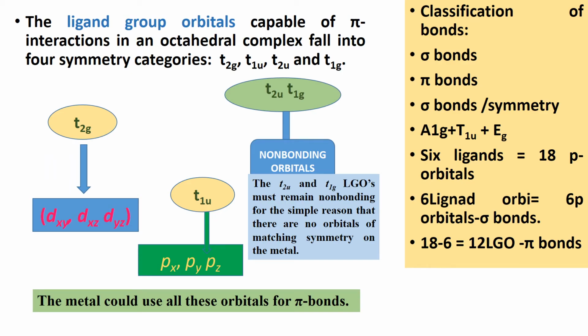The ligand group orbitals capable of pi interactions in an octahedral complex fall into four symmetry categories. That is T2g, T1u, T2u and T1g. That can be obtained from the irreducible representation for the octahedral character table. And for the pi bonding interactions, these are the symmetries, that is T2g, T1u, T2u and T1g for the ligand group orbitals.